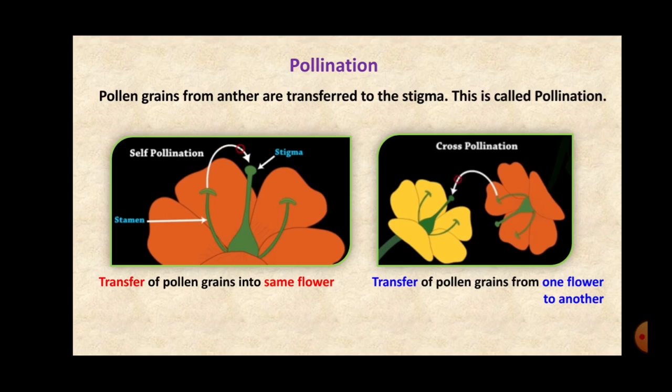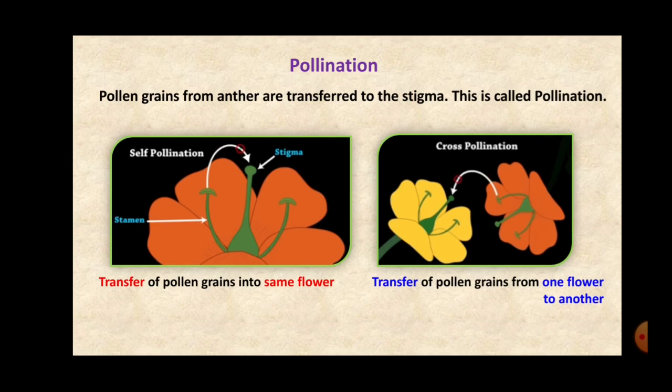And pollination is of two types. It is self-pollination and cross-pollination. If the pollen grains of a flower are transferred to the stigma of the same flower, then it is called self-pollination.